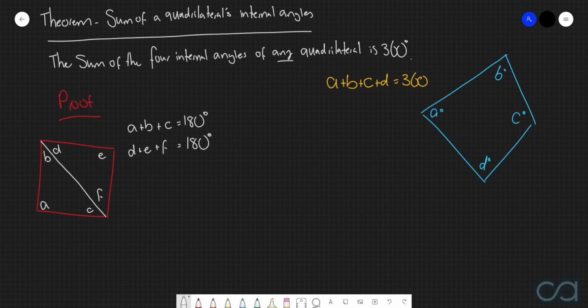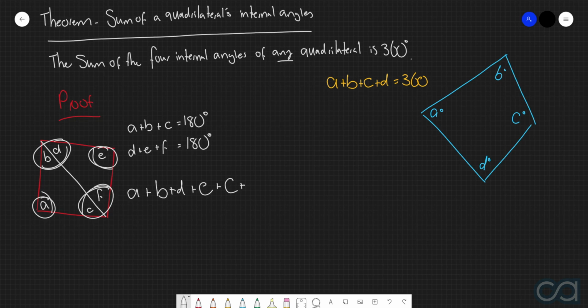Now, what we can see about this particular quadrilateral is that the four internal angles are this one, this one, this one, and this one. So if we now want to write an expression for the sum of these internal angles, we can say A plus B plus D plus E plus C plus F. However, we know that A plus B plus C will be equal to 180 degrees.